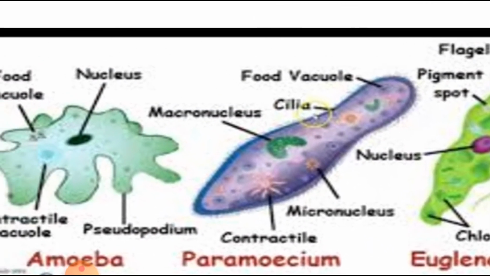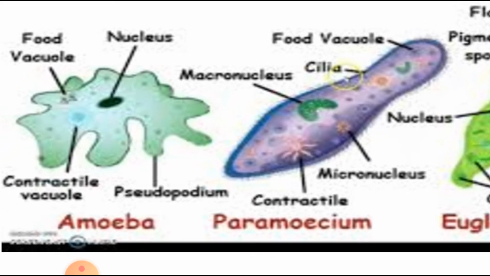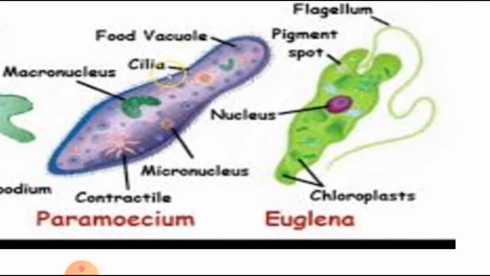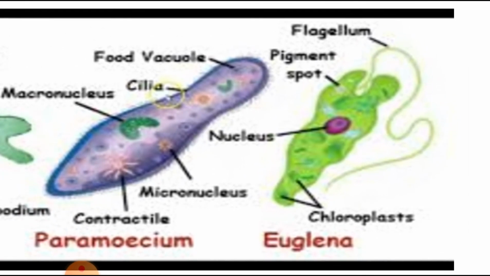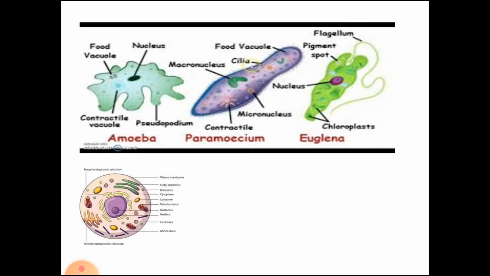Here you can see three organisms: the amoeba, the paramecium and the euglena. These are the unicellular organisms that perform their functions with a single cell.